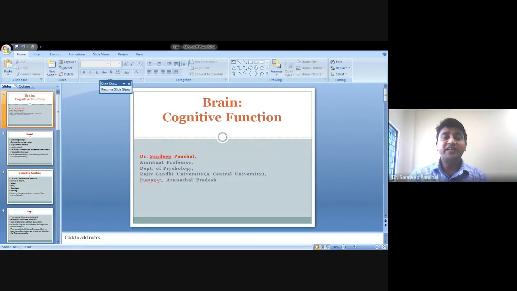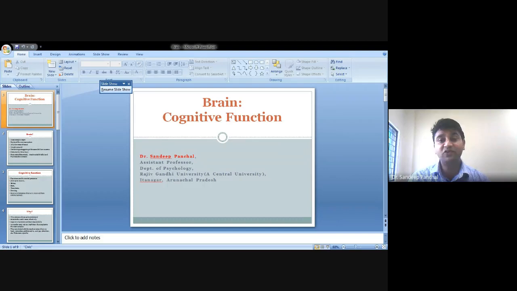We need to carry out tasks from the simplest to the more complex. We are doing many things at a time. We are studying, we are thinking, we are planning something. All are cognitive functions.